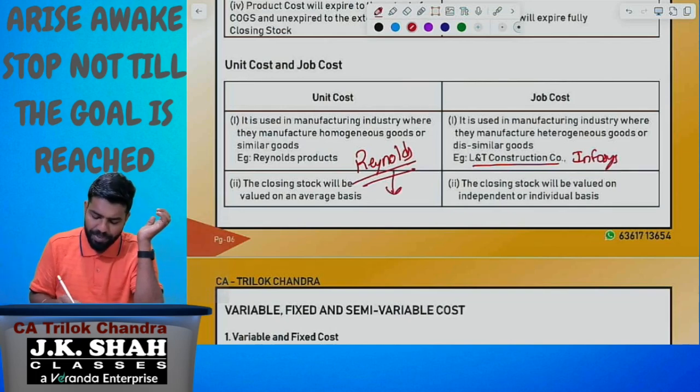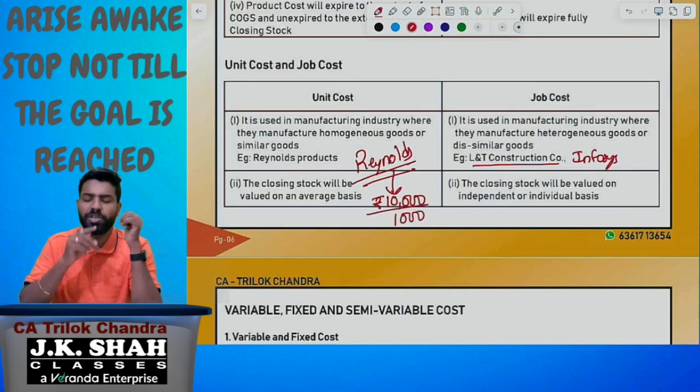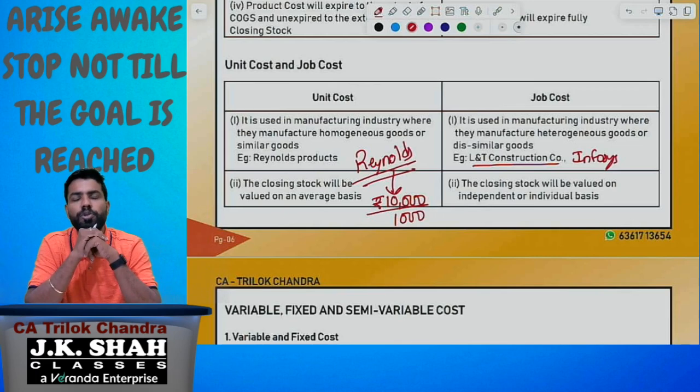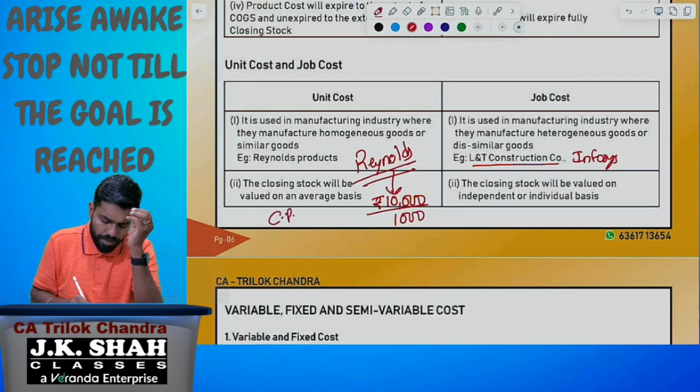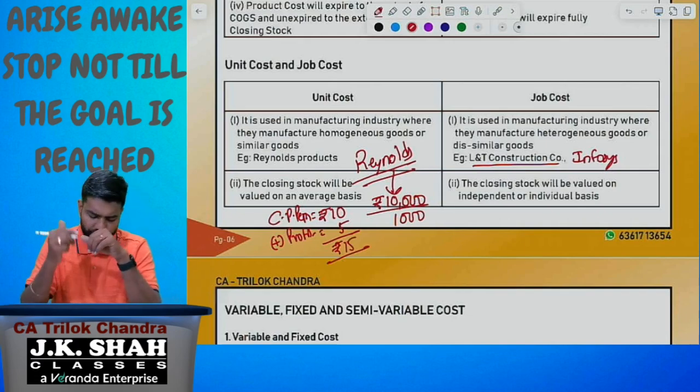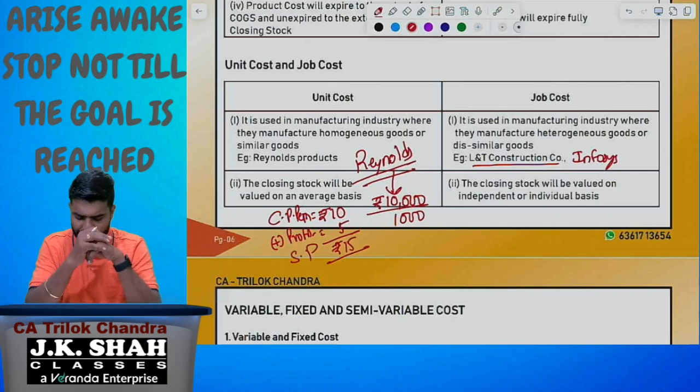For Reynolds, 10,000 rupees incurred to produce 1000 pens. How much is the cost per pen? 10,000 divided by 1000. Cost per pen equals rupees 10. And the profit of 5 together comes to 15 rupees. 15 rupees is the selling price.